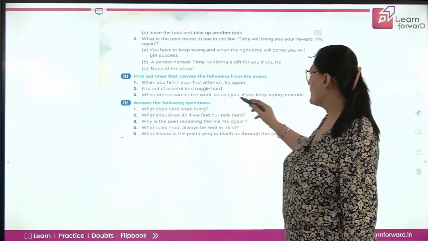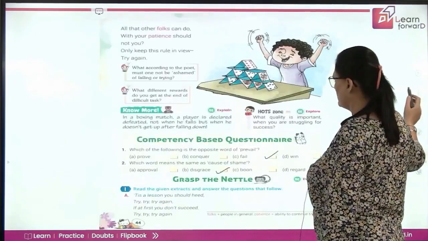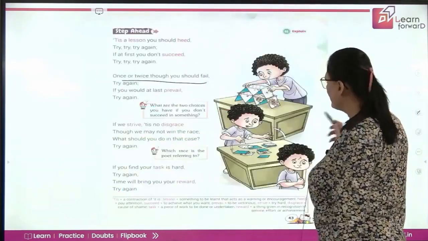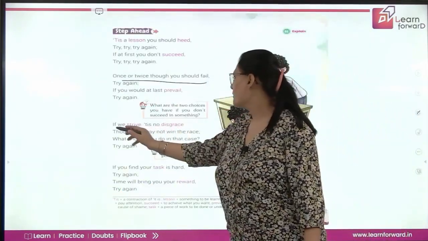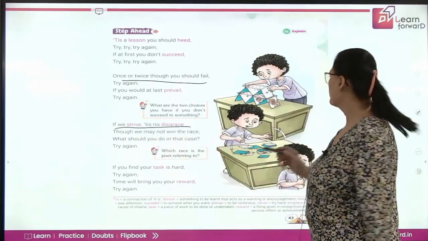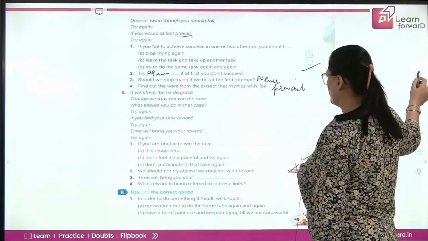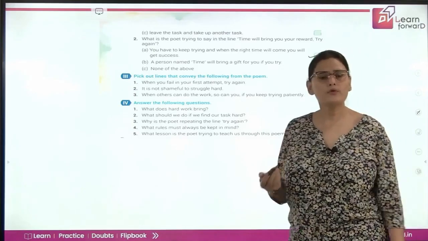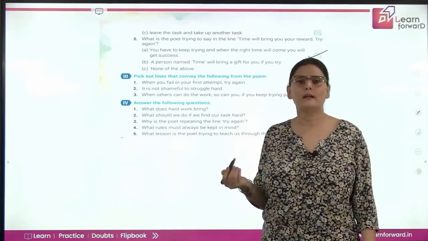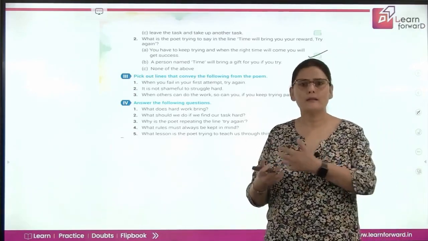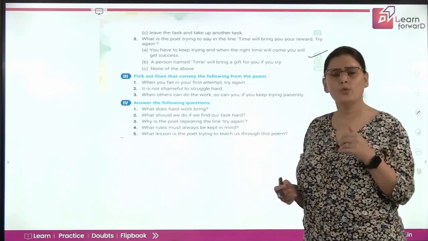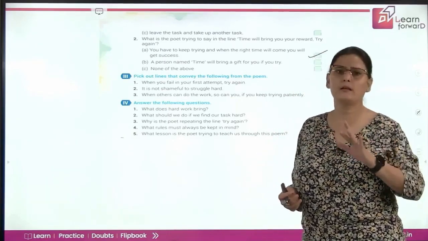it is not shameful to struggle hard. The line which had that disgrace one, na? This. If we strive, it is no disgrace. At least we are brave enough to try. We are not a coward that yes, we'll sit and see others doing it. Always participate. Never expect that yes, you will be the winner, that yes, you will get the award.